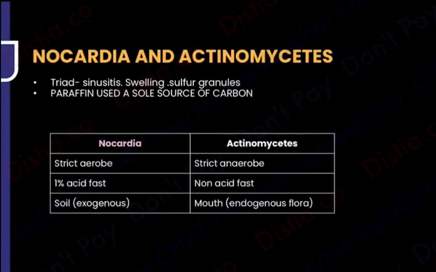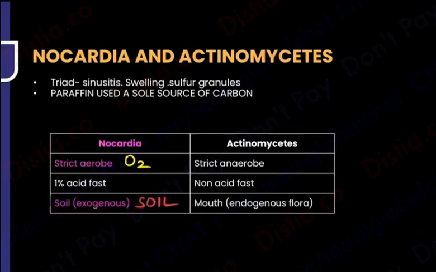Your first answer is that Nocardia is going to be nature, and that is a strict aerobe, means it requires oxygen. So the good part about nature has been mentioned. The second good part was the soil. Yes, Nocardia is exogenous. It is present in the soil. It is never inside our body. It is not a commensal or a habitant of our body. It is not endogenous. It is exogenous. So oxygen done, soil done.